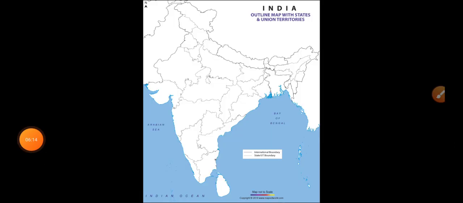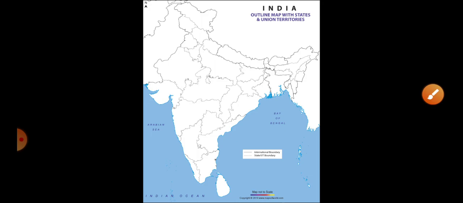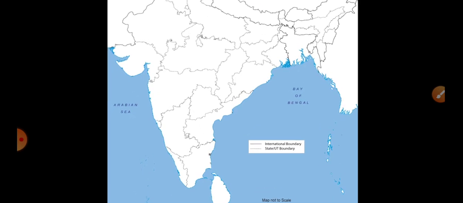Here you can see the outline map of India. It is a new version. I think you may have this particular outline map. If you don't have, these states are demarcated on that particular outline map maybe. So you may not have the union territory of Jammu and Ladakh on that, isn't it? So leave it. This is the outline map. We have to plot the important iron ore fields and iron ore mines on that particular map. Okay, so let us start doing that.